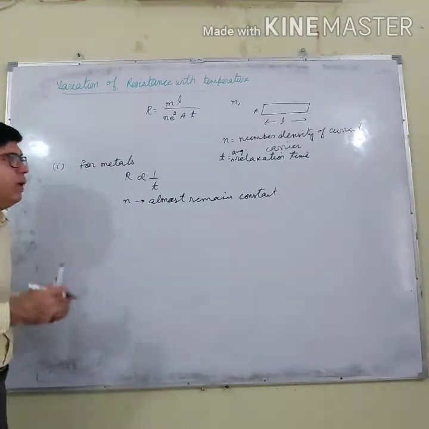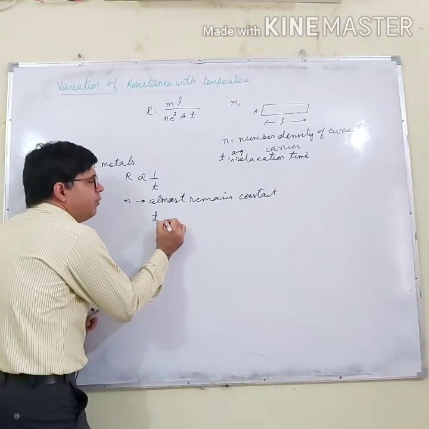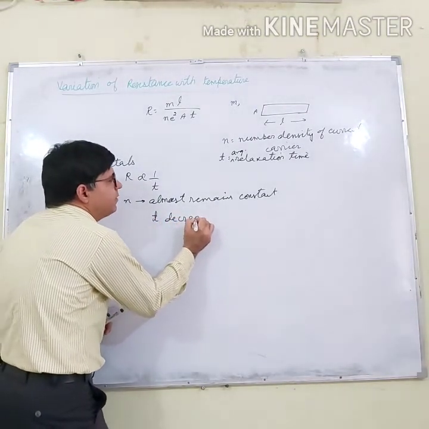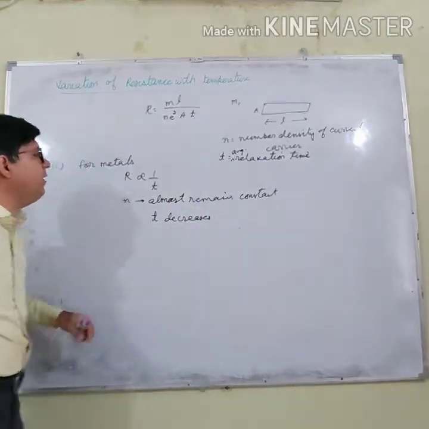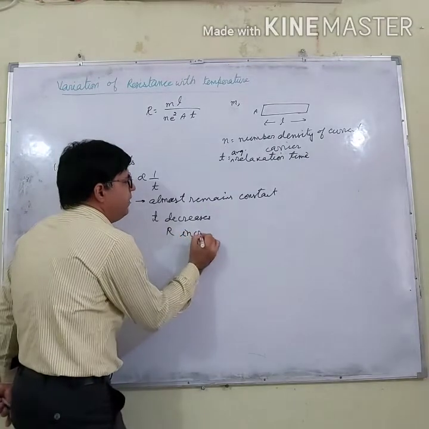And when the number of collisions increases, definitely the relaxation time will decrease. And when the relaxation time decreases, definitely the resistance will increase.